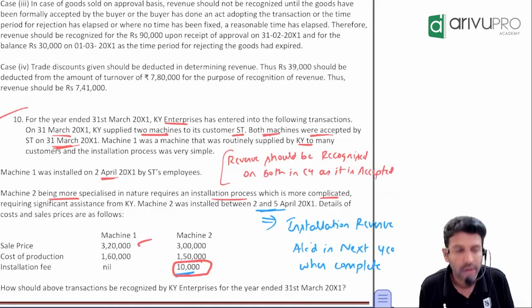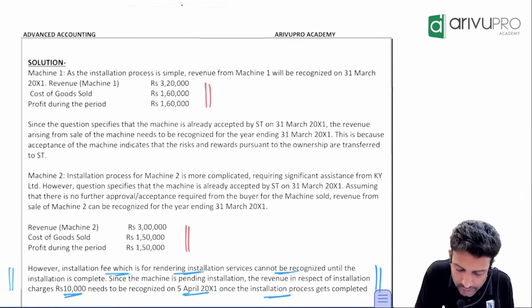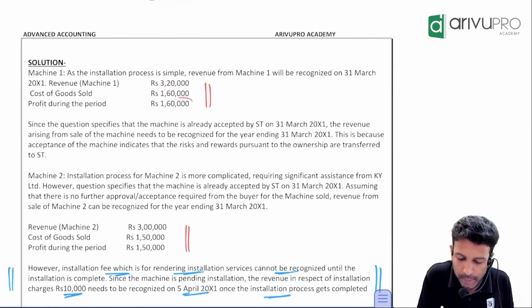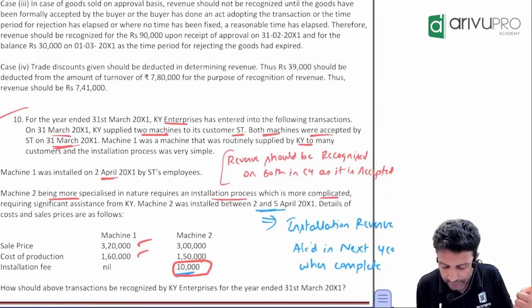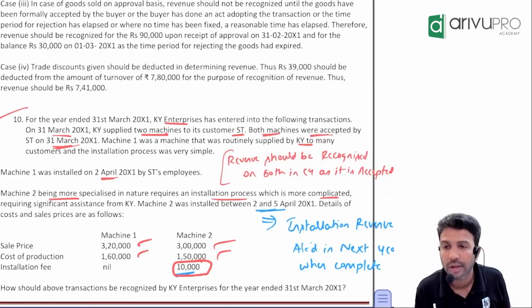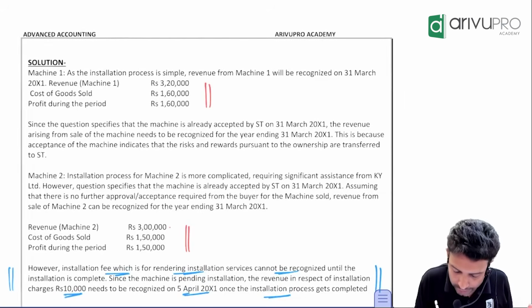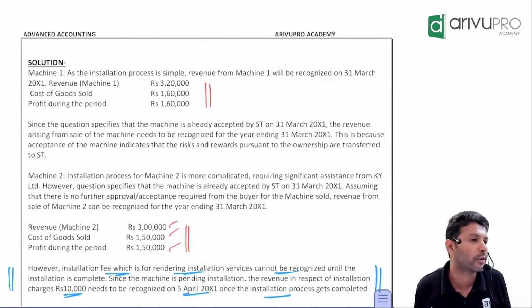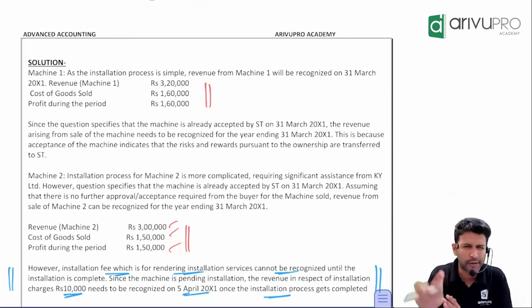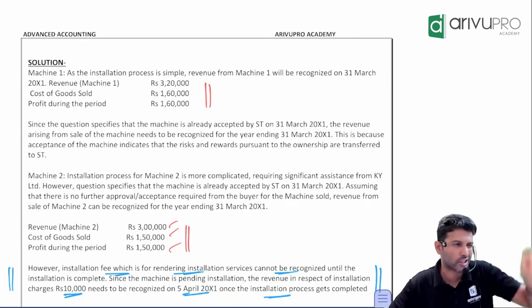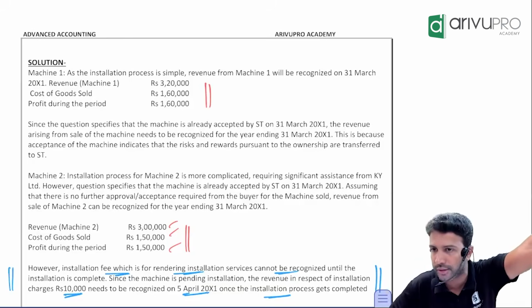How much revenue? 320. How much cost? 160. How much profit? 320 revenue, 160 cost. For machinery 1, the profit is 160. Same drama for machinery 2. How much revenue? 3 lakh. How much cost? 150. So 3 lakh revenue, 150 cost. So how much is profit for machinery 2? 150. Yes, sir. Even if you don't write profit, it is fine. Even if you just comment on revenue recognition, it's good enough.